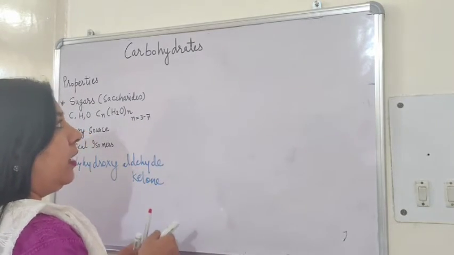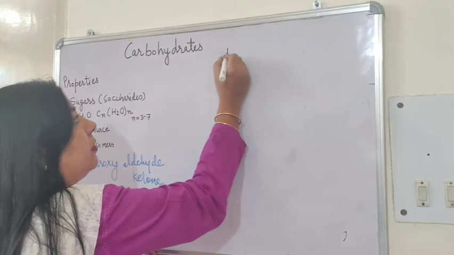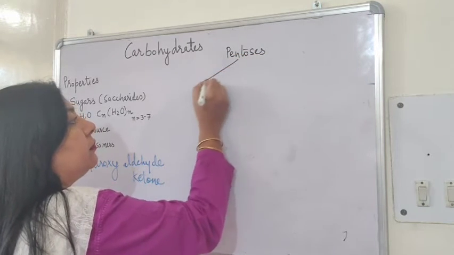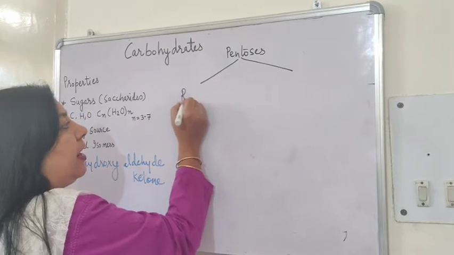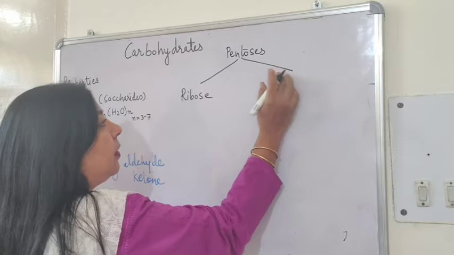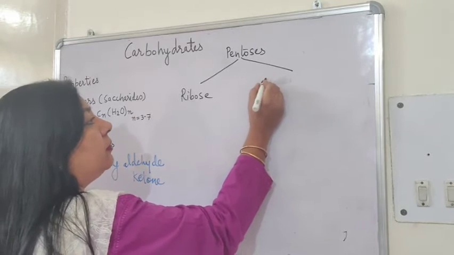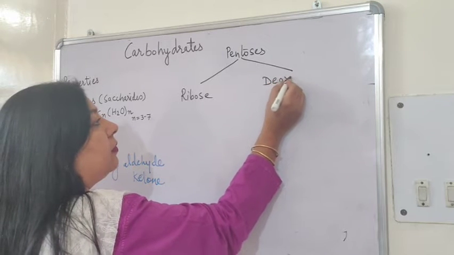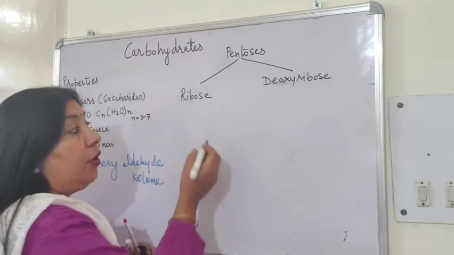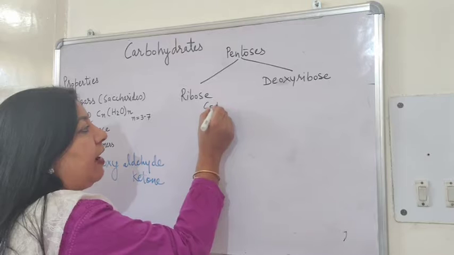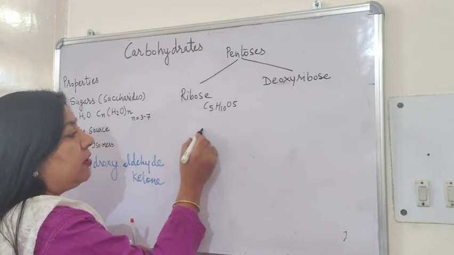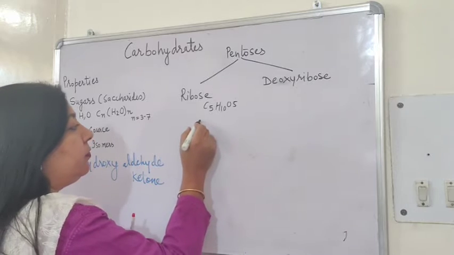So let us see. In case of pentoses, one is ribose, other is deoxyribose. As I told you, the formula is C5H10O5. So the structure is like this.